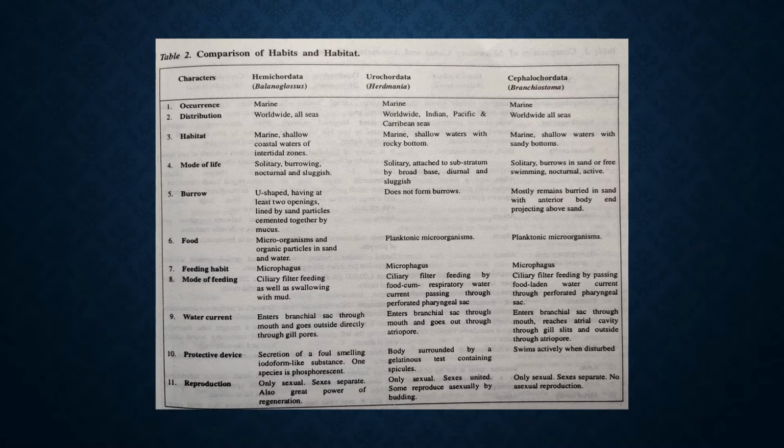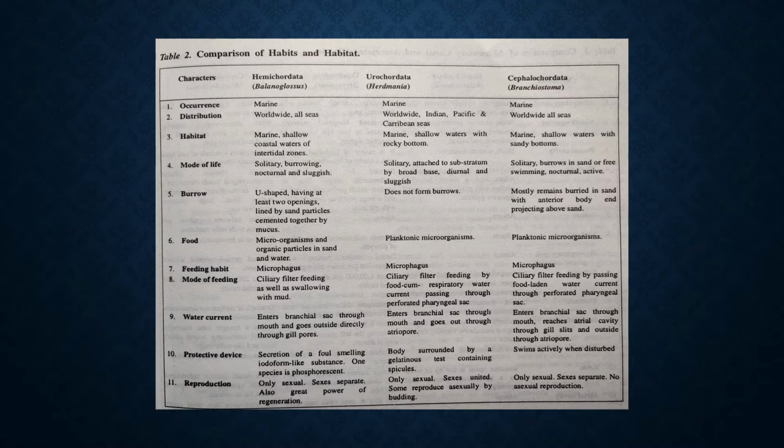First I had discussed one table which was a generalized table comparing all the three subphyla. Now we are going to compare the habit and habitat of all the three subphyla, and this is table 2. In this we have 11 points and we will take them one by one.